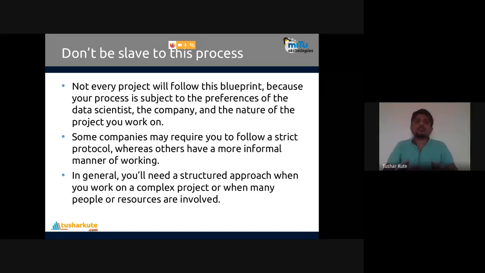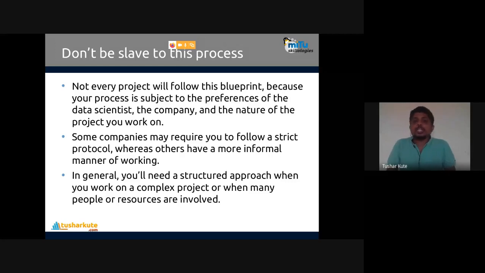If data is perfectly available with me, no missing values are there, then I don't have to clean that data; it is directly available with me. If the data is perfectly available in a tabular fashion in a CSV file, then no pre-processing step is required over there. Directly we can make use of it. So the company's requirement, the project's requirement, and the customer's requirement: based on that, the steps that we have given are followed.